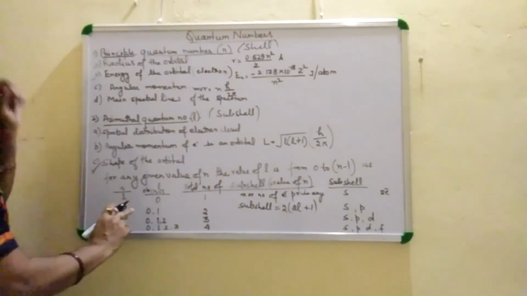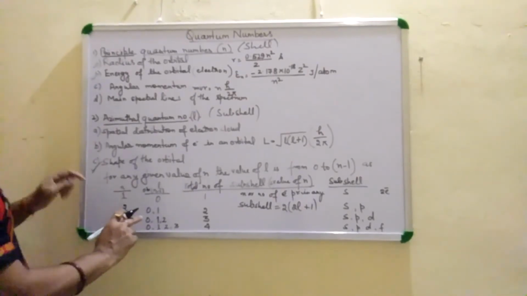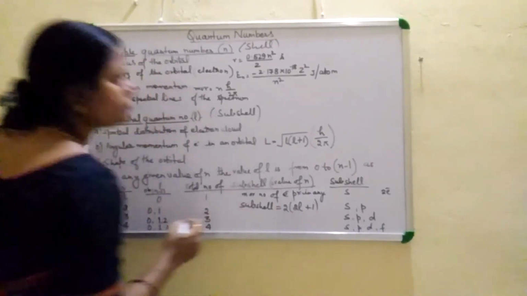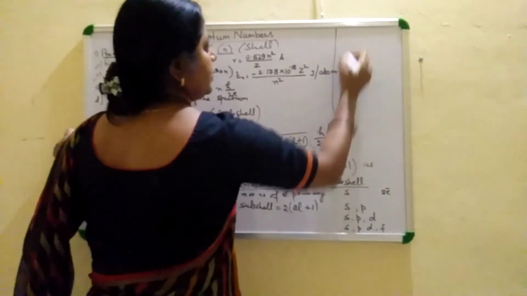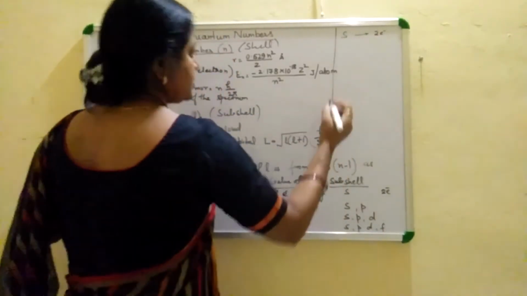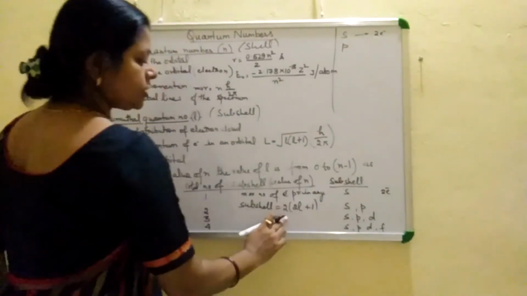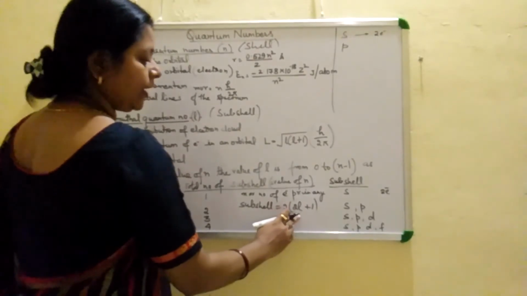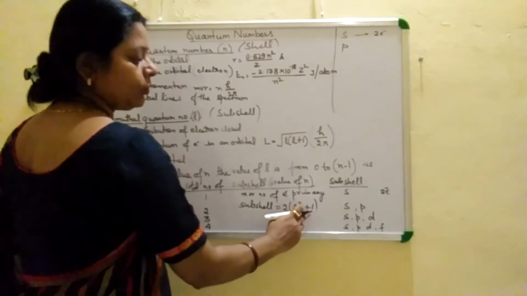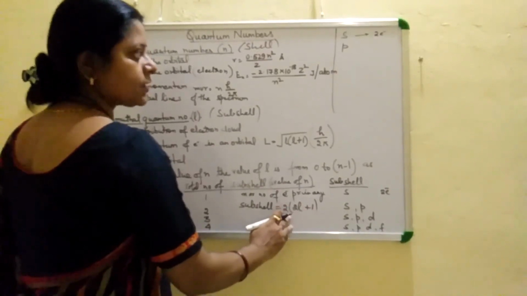For subshell p, according to this equation, the value of l is 1. 2 into 1 plus 1 is 3. 2 times 3 is 6.